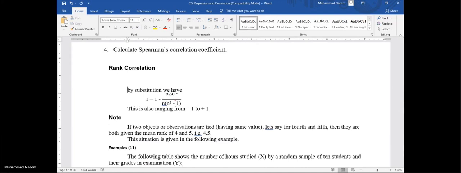Rank correlation. Again, the range is from -1 to